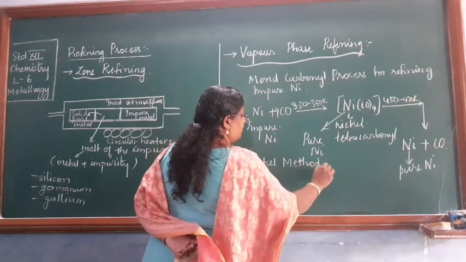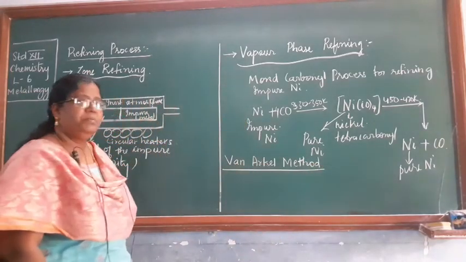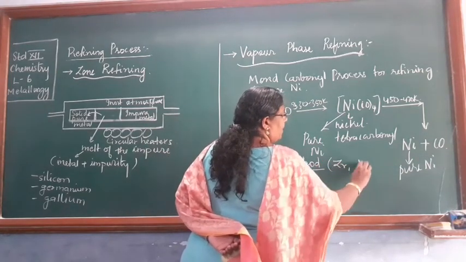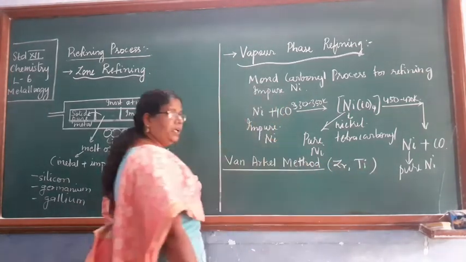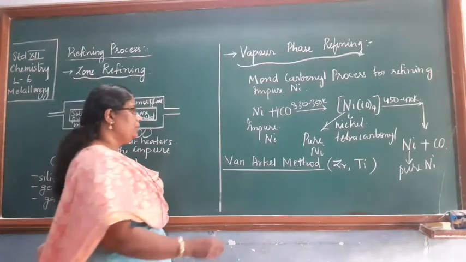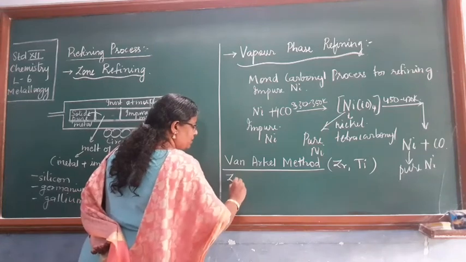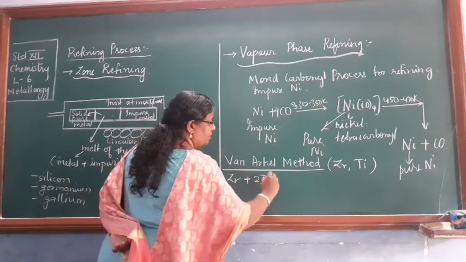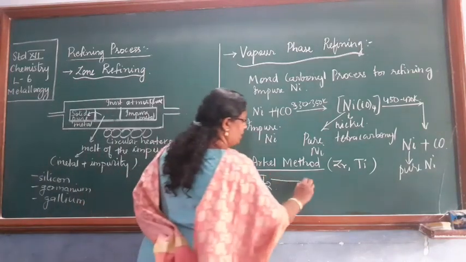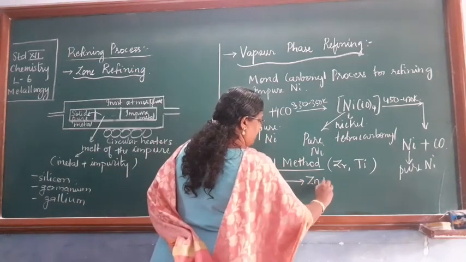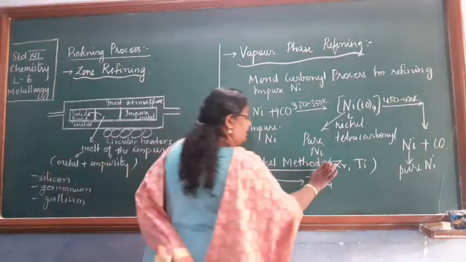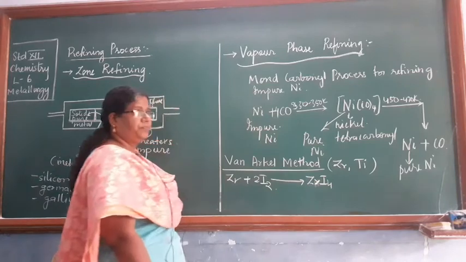The Van Arkel method for the purification of zirconium, Zr, and titanium, Ti. So here, what you are doing is treating zirconium with iodine, I2. It forms the complex ZrI4, sorry, not Zn, ZrI4.